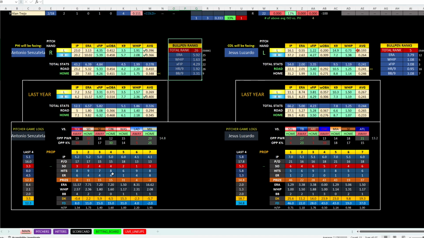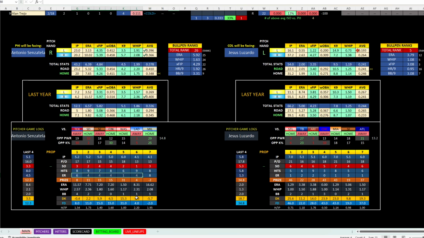Colorado's just not very good. Senzatella's hits allowed, look at these hits. 8, 9, 7, 8, 6, 9, 8. So you can get an alt of like 4+, 5+, which feels almost like a lock. And then 6+, you can get a really good line on and parlay that with something else. You can get 7+ at plus 105, or that's what it was at noon today on DK. And I mean, he's had 7+ hits in 6 of his last 7 starts.